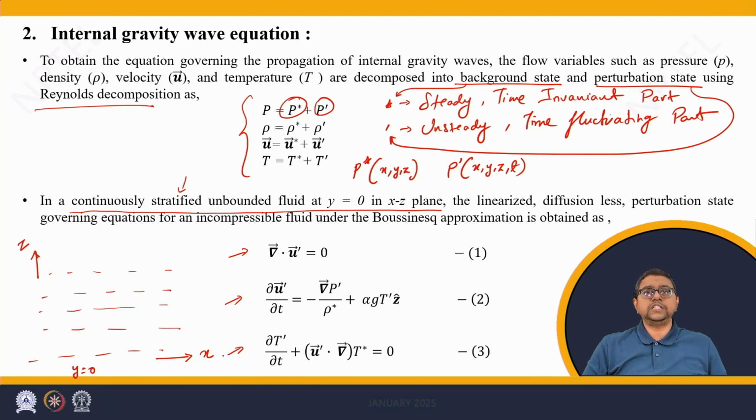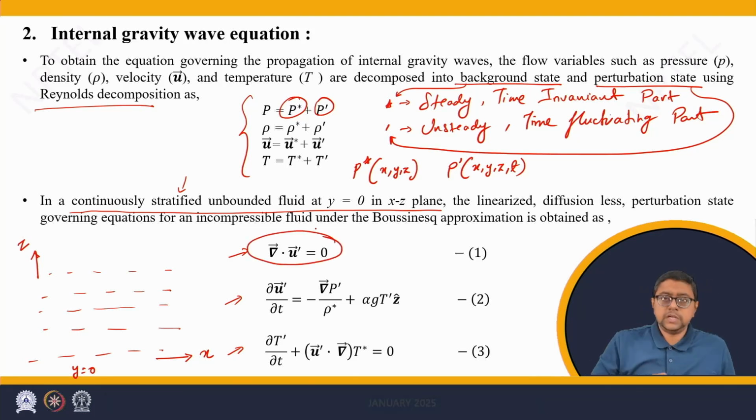These are the three equations. The first equation, divergence of u equals 0. If the divergence of any quantity equals 0, it means that there is no input or output from the region under consideration, which means the conservation of mass.